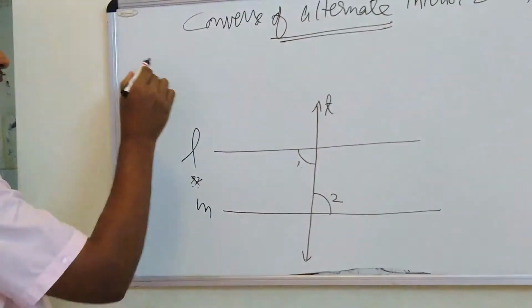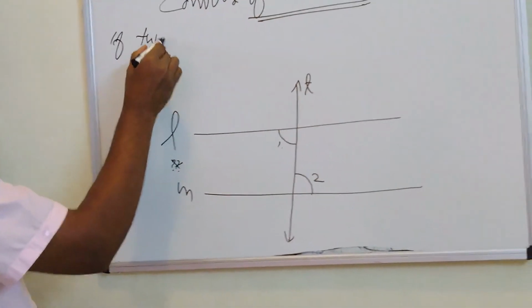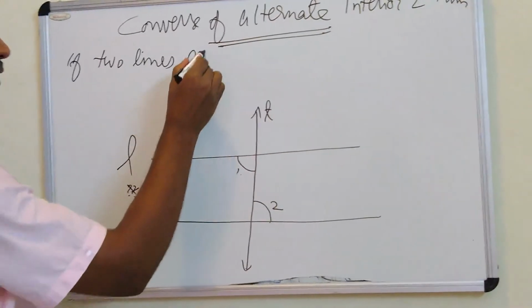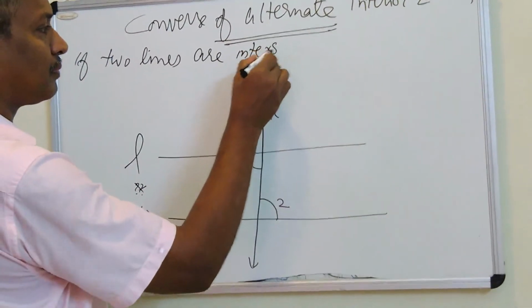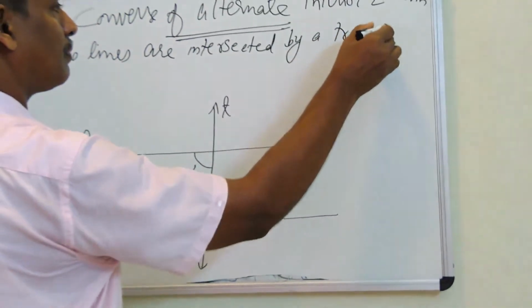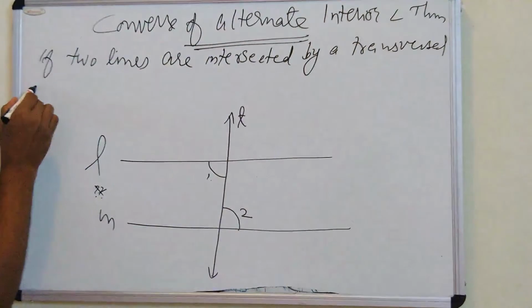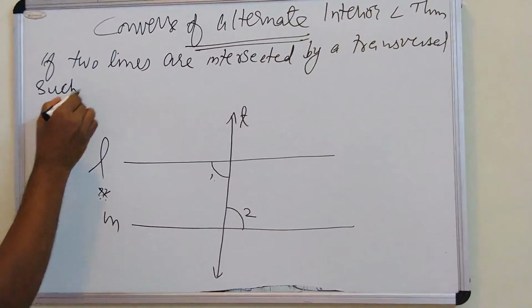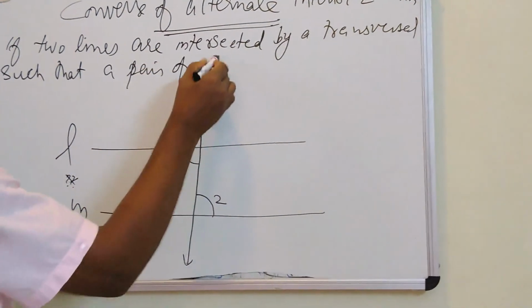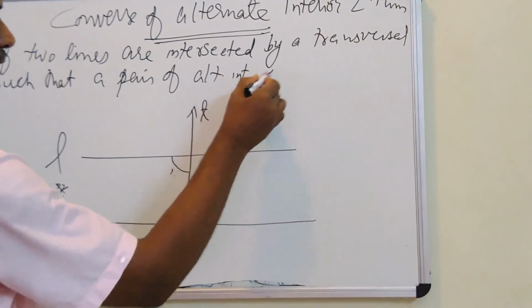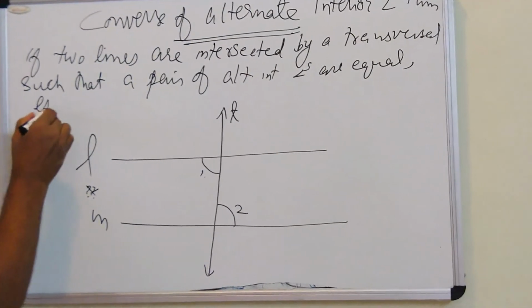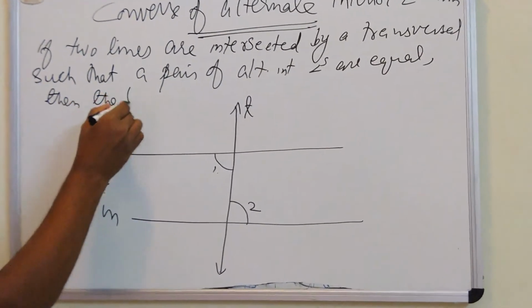The statement of this theorem is, if two lines, take care, here it is not mentioned the lines are parallel, are intersected by a transversal such that a pair of alternate interior angles are equal, then the lines are parallel.